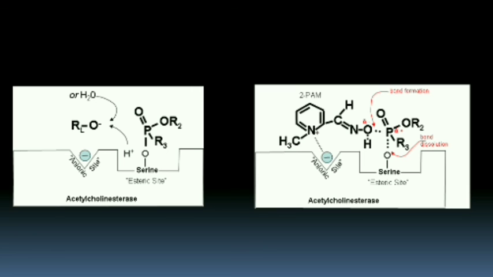So this bond is formed between the pralidoxime and the organophosphate. Now the bond between the phosphate and the ester group is dissolved. The complex oxime phosphonate diffuses from the enzyme, thereby reactivating the enzyme.